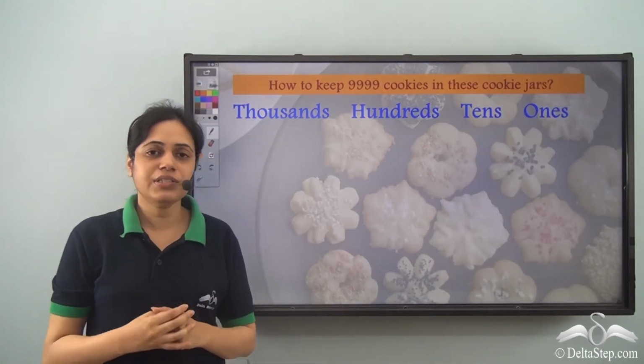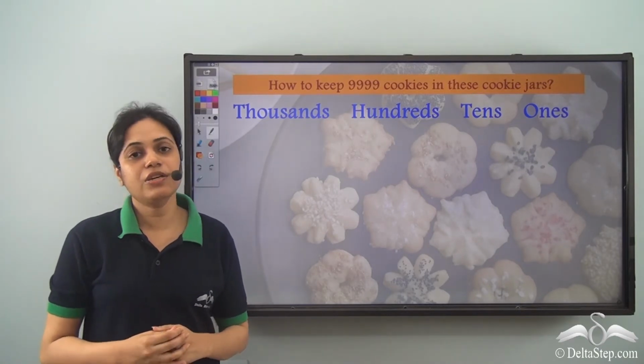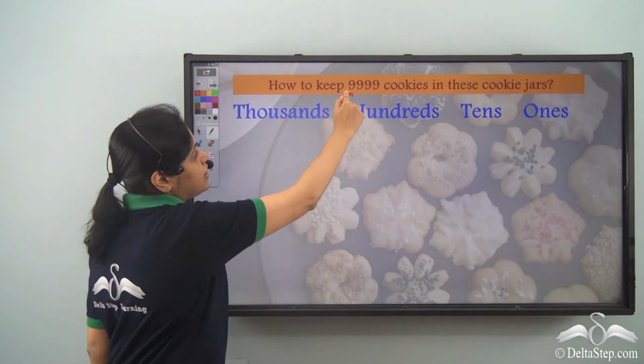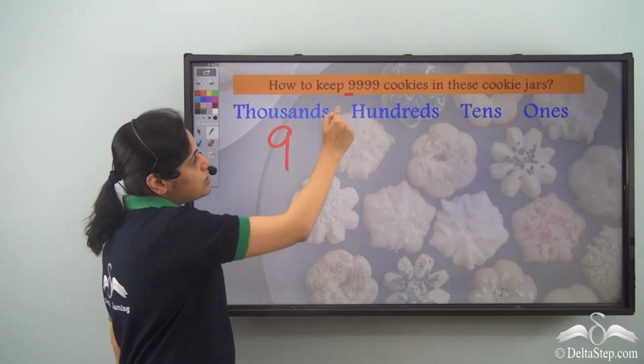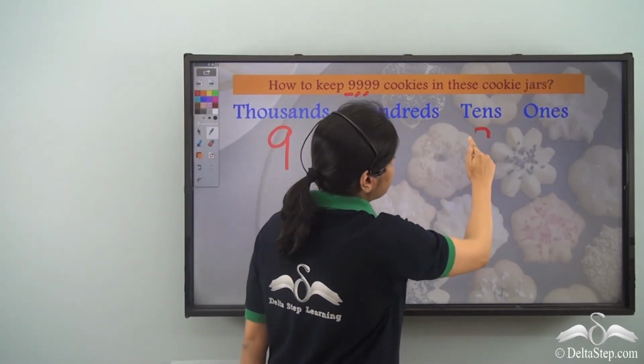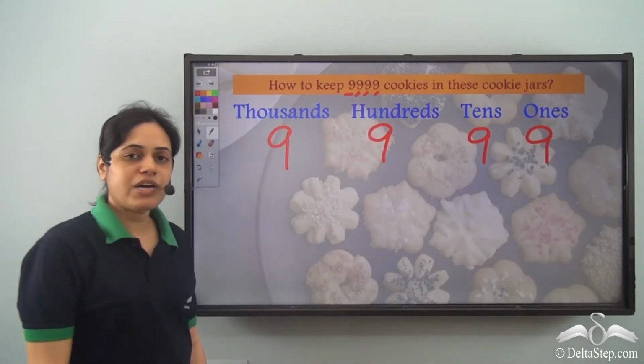Now can you answer this question? How to keep 9999 cookies in the cookie jars? So again, there is 9, 9000. This 9 will go to the hundreds place. This 9 will go to the tens place. And this 9 will go to the ones place.